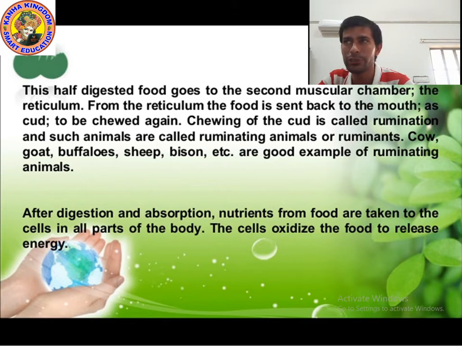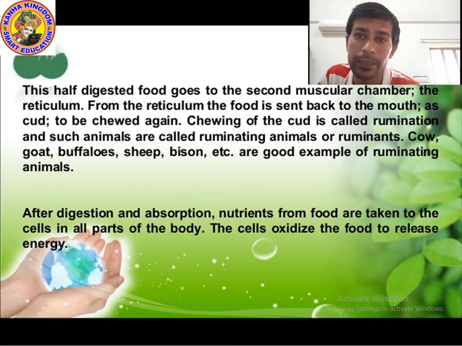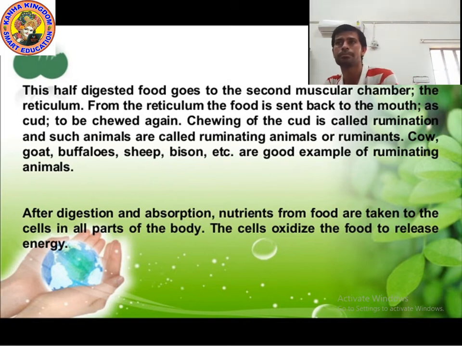Chewing of cud is known as rumination. In the mouth, a white kind of liquid and white bubbles are formed in these animals. This is actually the cud. So what do they do? They chew the cud. This process is called rumination. Rumination means chewing of the cud. Cow, goat, buffalo, sheep, bison are good examples of ruminating animals.